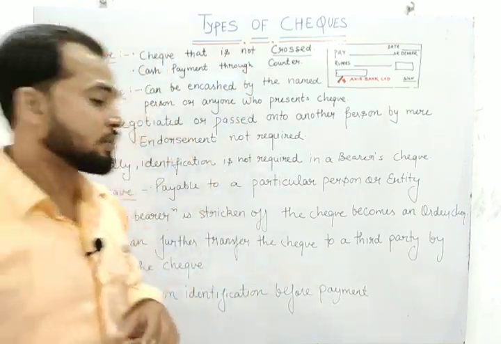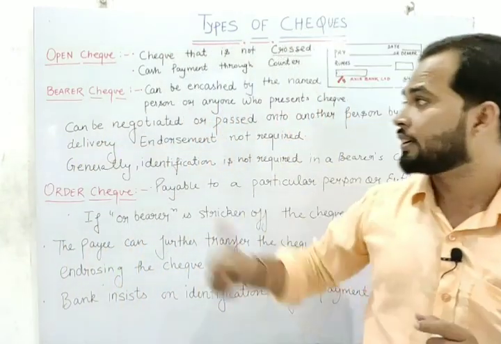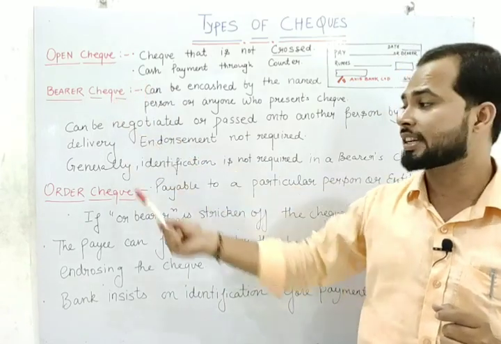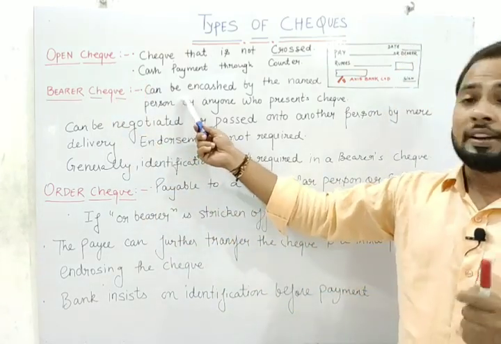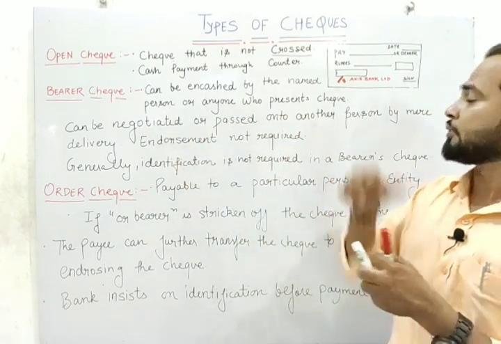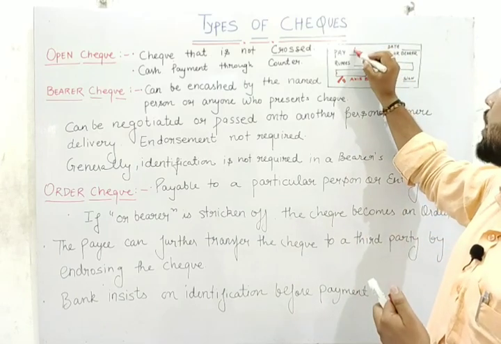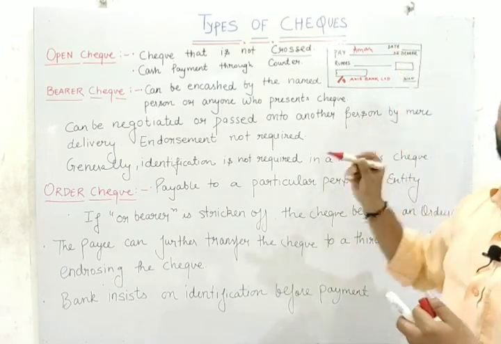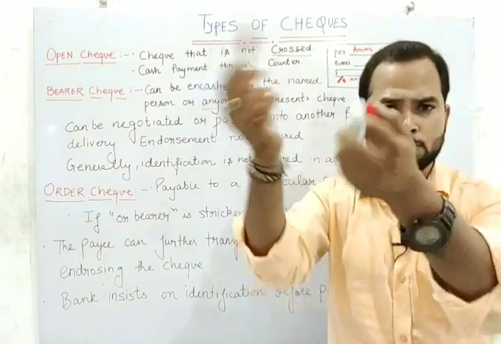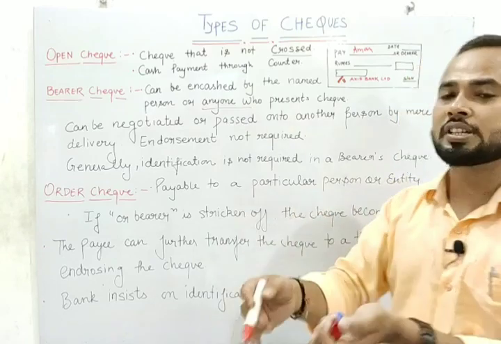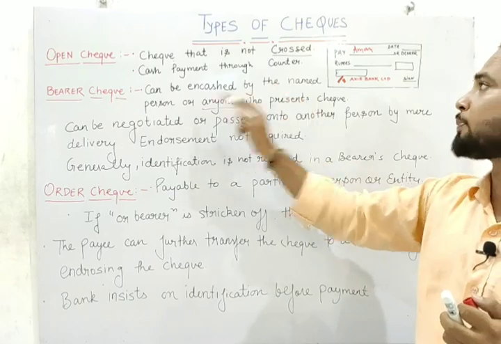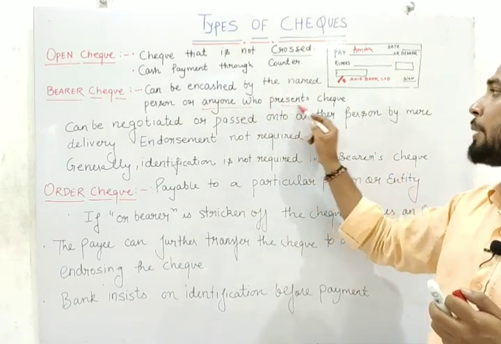Okay, next one. We have two types of open check. Listen carefully: first one is the bearer check, second one is the order check. Bearer check can be encashed by the person named, suppose we have written here Aman. So this check will be encashed by Aman, or by anyone. Suppose Aman has given it to Shubham, so Shubham will get the money. If Shubham gives it to Ashish, so Ashish will get the money. So it can be encashed by the named person or by anyone who presents the check.